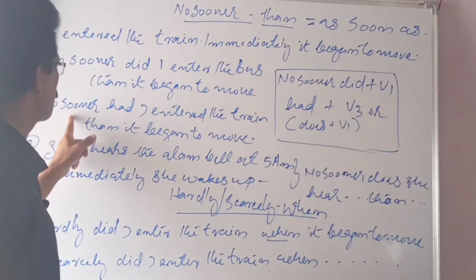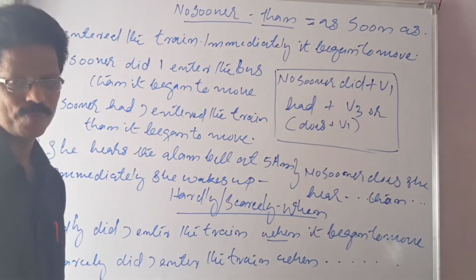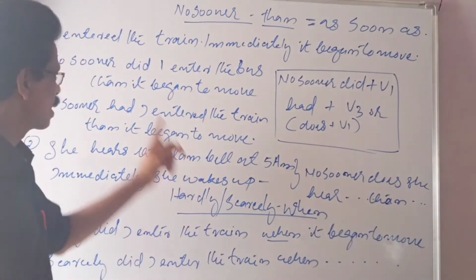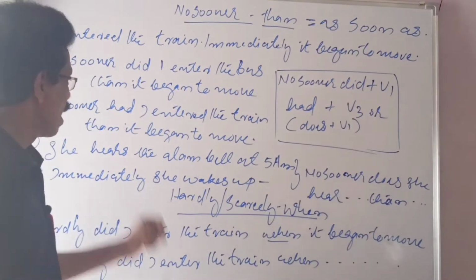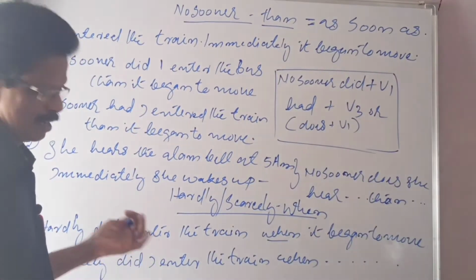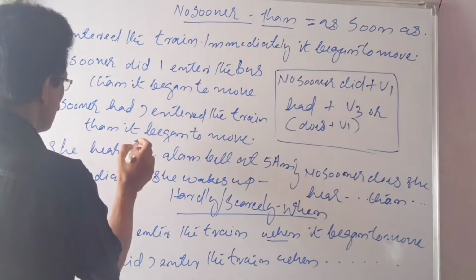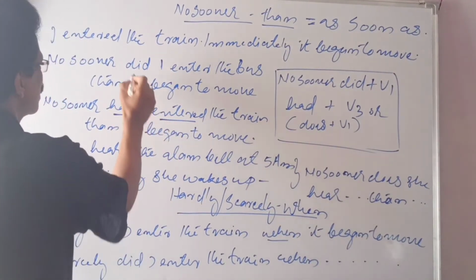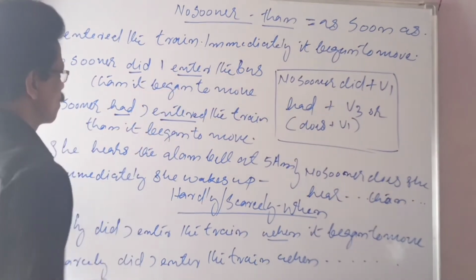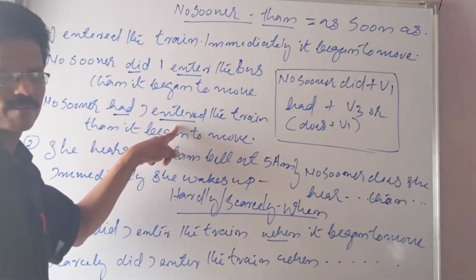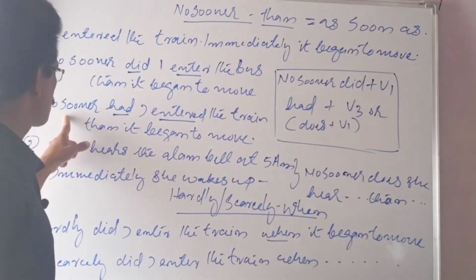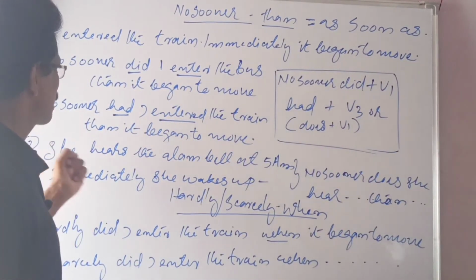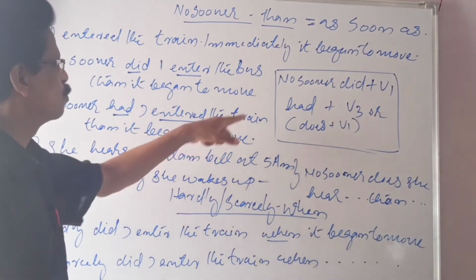Or you can say using had also. No sooner had I entered the bus. Did plus V1 or had plus V3. Did plus V1 or then what? Had plus V3. You see, no sooner had I entered the train than it began to move.